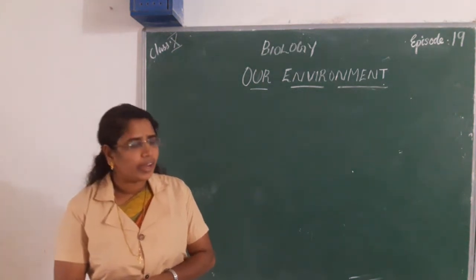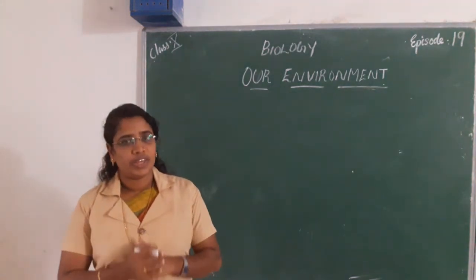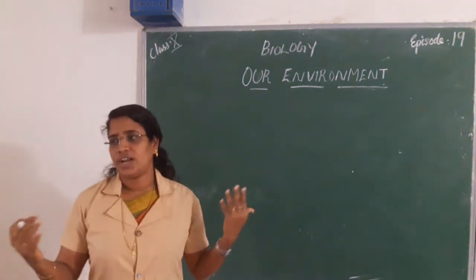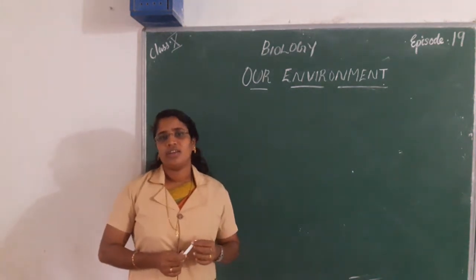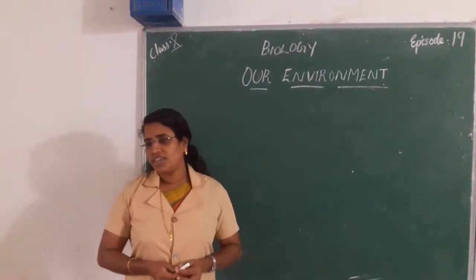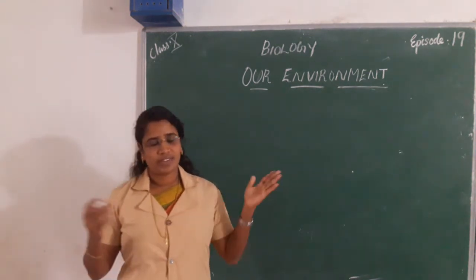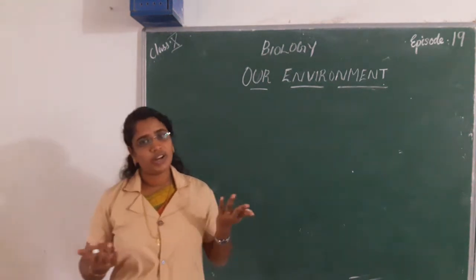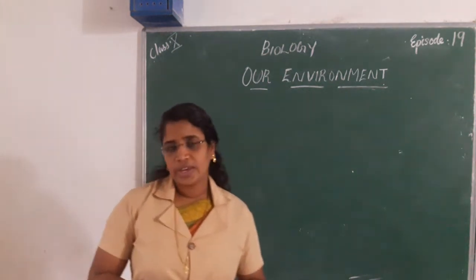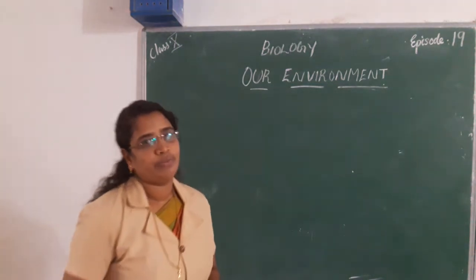We can observe plants, animals, soil, water, bench, desk, house, etc. So many things surround us. It's our environment. Then we are going to study the ecosystem.